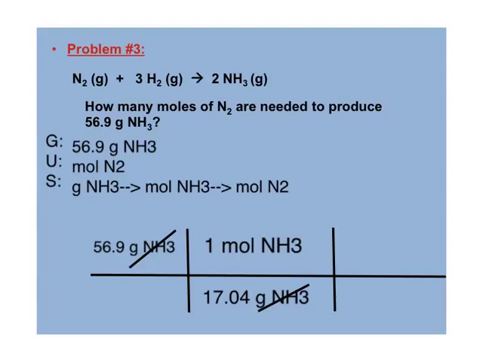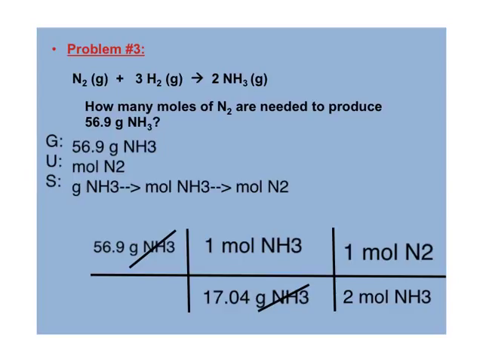Now I've got to do one more step to get from moles of ammonia to moles of nitrogen. Well, how do those relate in this equation? Look at your coefficients. How many ammonia for how many nitrogen? Hopefully you see that there's 2 moles of ammonia for every 1 mole of nitrogen. That just came from my equation when I'm going mole to mole.